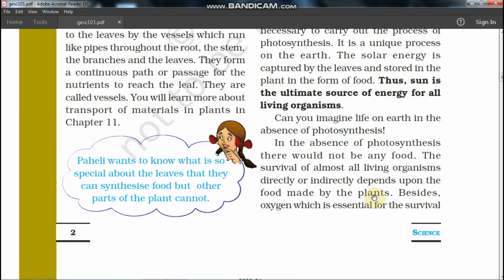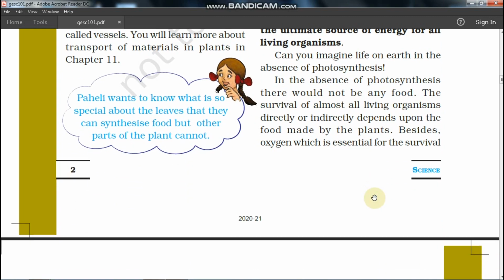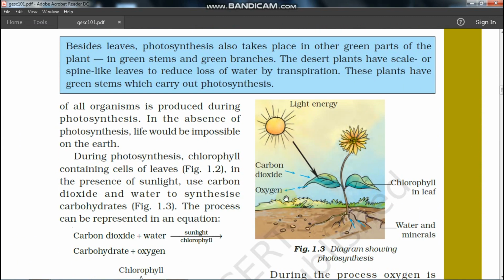Oxygen, which is essential for the survival of all organisms, is produced during photosynthesis. So in the absence of photosynthesis, life would be impossible. Why? Because there will be no oxygen, and if there is no oxygen, we cannot take it in, and the processes of our body cannot work.